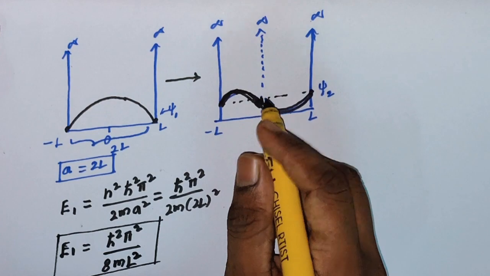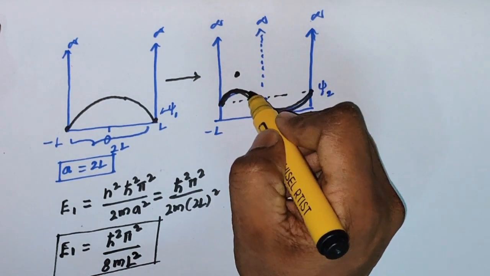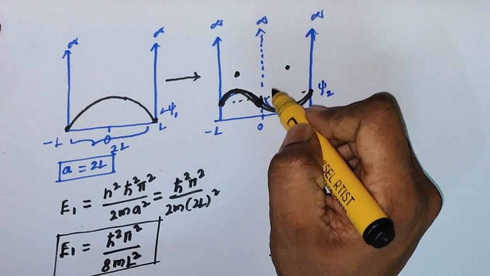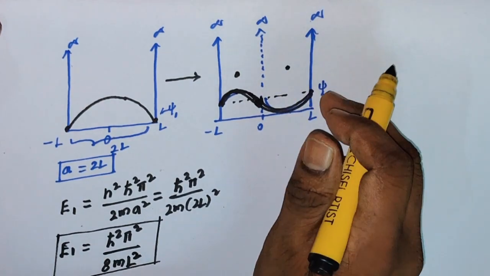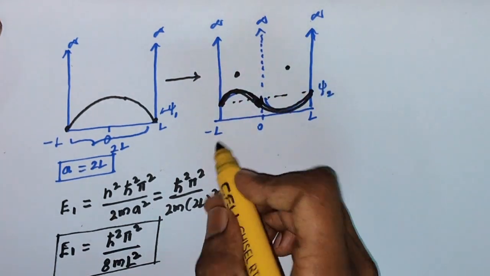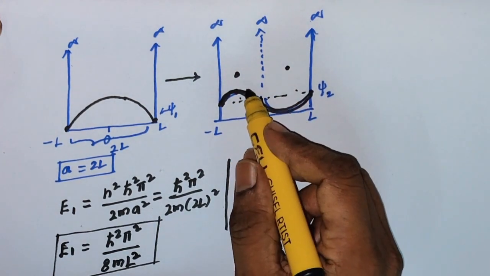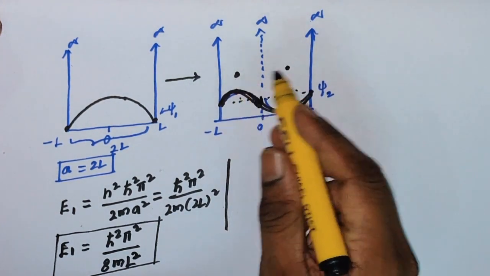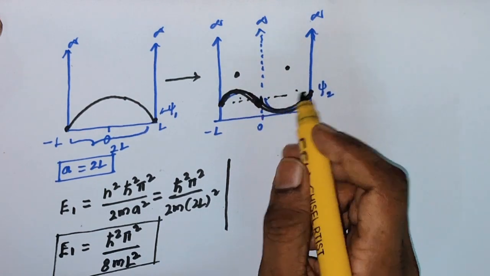After raising the center wall, either the particle exists here, it should be in the ground state, or if the particle exists here, it should be in the ground state. But if you look at the wave function spread, it looks like the first excited state. On both sides the particle can reside on either side, and it will be a symmetric wave function.